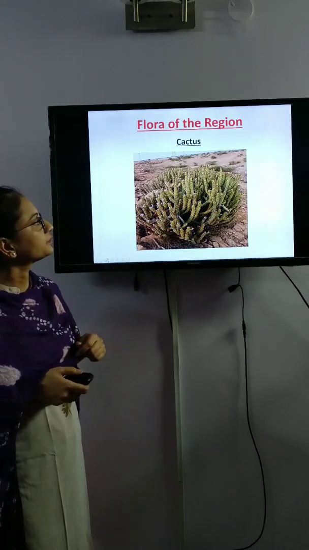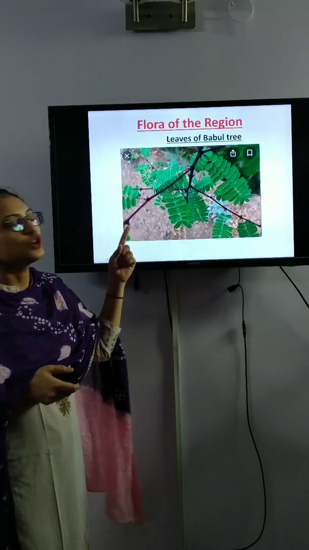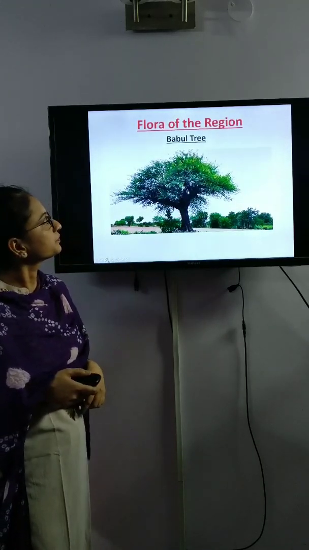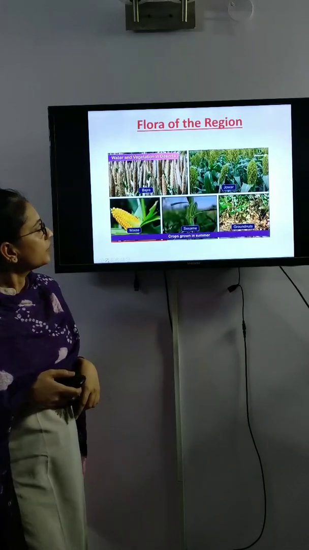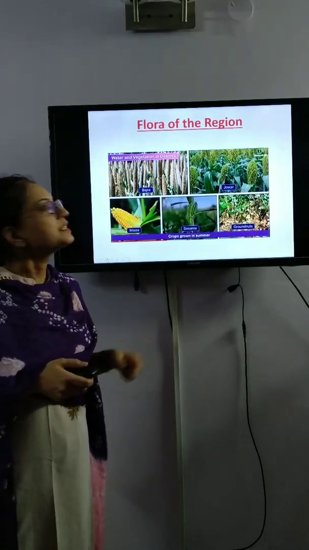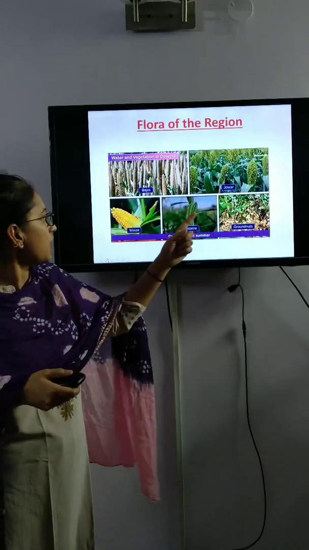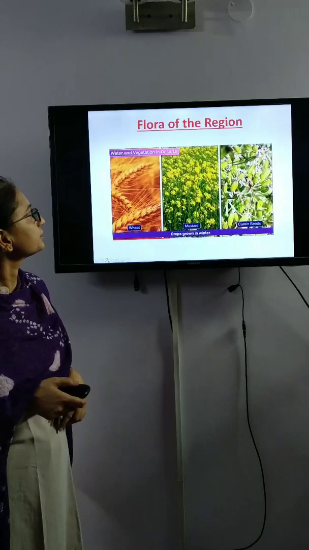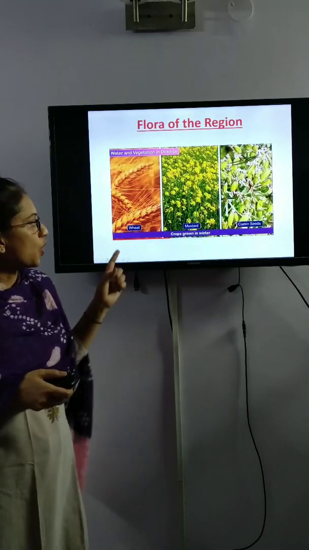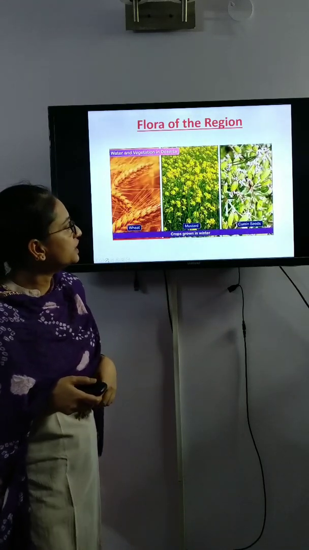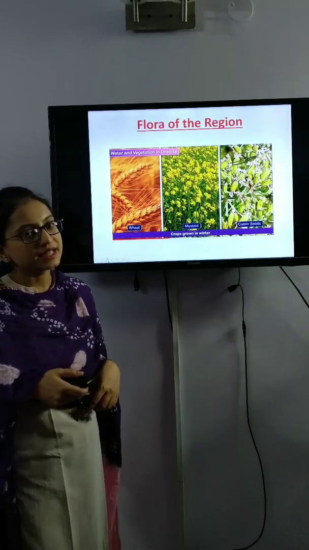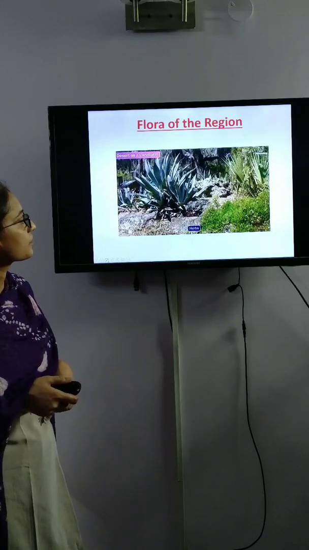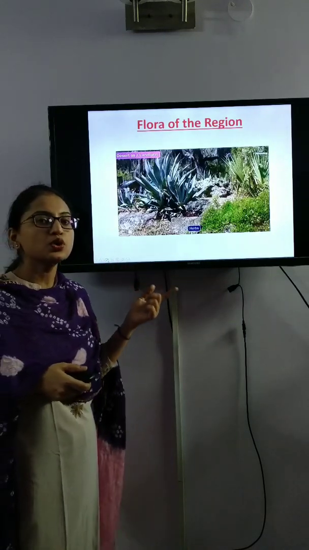Cactus, leaves of babool tree. These crops are grown in summer like bajra, jowar, maize, sesame and groundnuts. These crops are grown in winter, wheat, mustard, cumin seeds, etc. Herbs, some herbs also grow there.